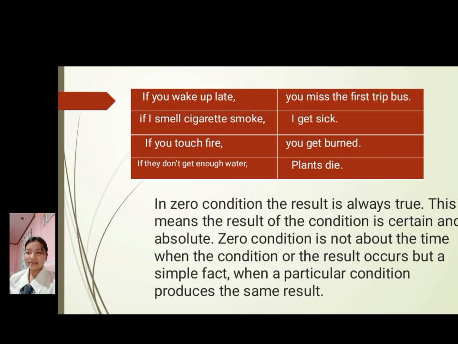So, this is another example from the table. If you wake up late, you miss the first trip bus. This is a habit or cause-effect scenario that is always true. And another example is, if I smell cigarette smoke, I get sick. A personal fact that consistently happens. And next is, if you touch fire, you get burned. A universal truth. So, if they don't get enough water, plants die. A biological fact that is always true.